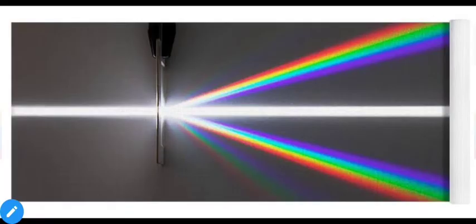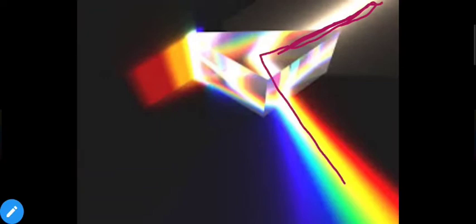And this is the actual photograph of the practical we discussed. So this is the white light diffracting, that means when it is passing through the small opening, it will spread out or bend. That's why we can see this type of different colors. And this is the diffraction of light from a prism. From one side white light is coming, this is the direction of the white light, and then it will spread out in different colors, that means diffraction.